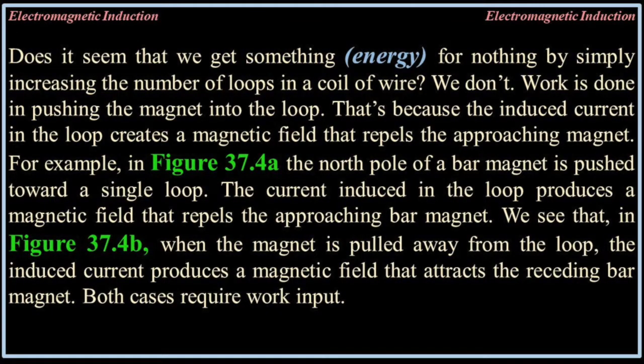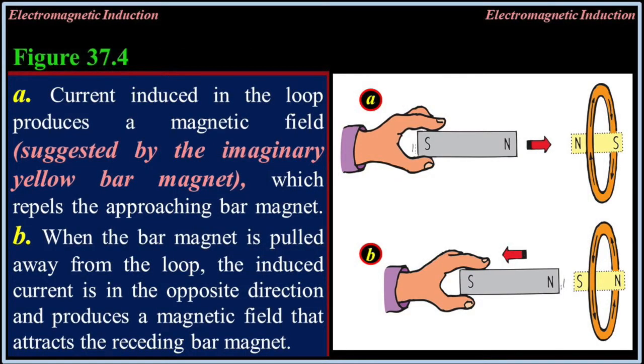Does it seem that we get energy for nothing by simply increasing the number of loops in a coil of wire? We don't. Work is done by pushing the magnet into the loop. That's because the induced current in the loop creates a magnetic field that repels the approaching magnet. For example, in 37.4a, the north pole of the bar magnet is pushed towards a single loop.